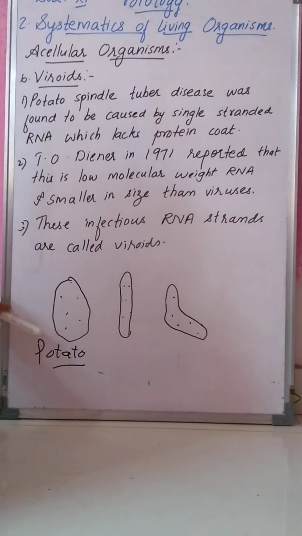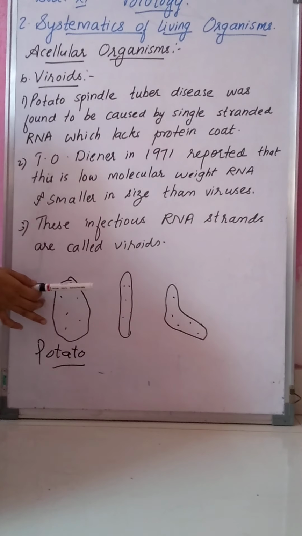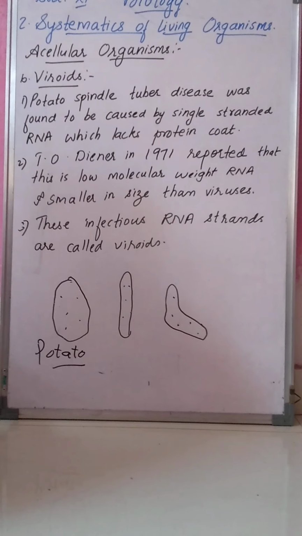This disease is known as potato spindle tuber disease, which is found in potato. You can see this is a normal potato, and if the potato suffers from potato spindle tuber disease, you will find single stranded RNA present without the protein coat, and that is caused by viroids.